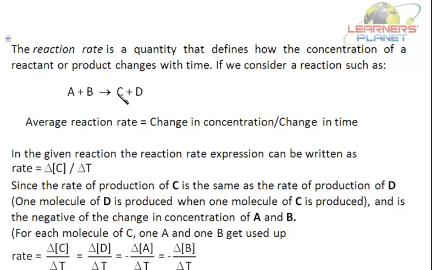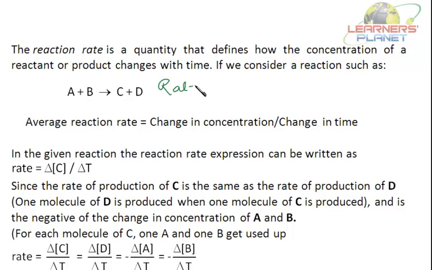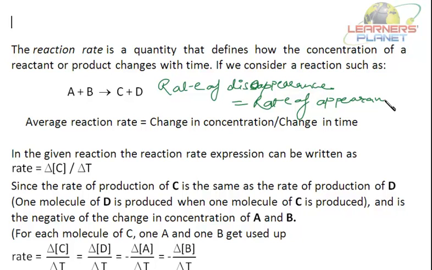Now this will be equal to the rate of appearance of C, because for every molecule of A being disappeared or B being disappeared, one molecule of C is produced. And also one molecule of D is produced. That is, the rate of disappearance is equal to the rate of appearance of what? Rate of appearance of the products.